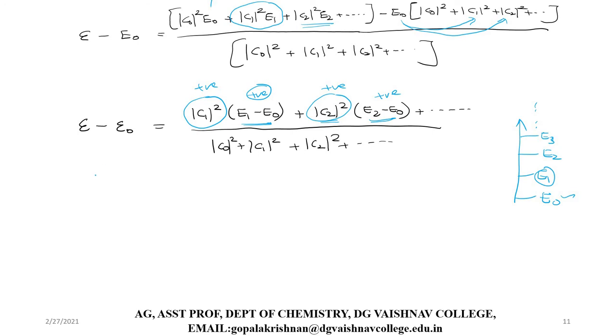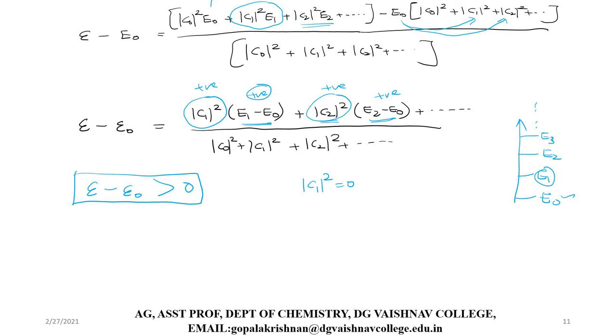Therefore what we can say is E minus E0 should be greater than 0 for most of the cases, because the right hand side quantity will always be a positive quantity, greater than 0. Now listen, this will become 0 only under the condition that modulus of C1 square, that is these coefficients, is 0, because E1 minus E0 cannot be 0 for a given system.